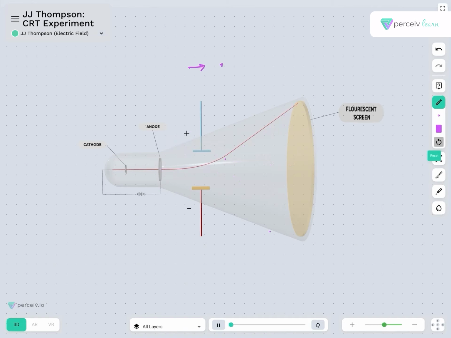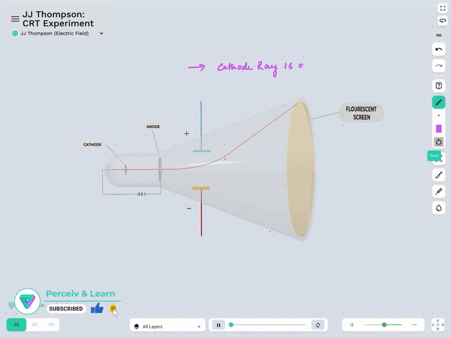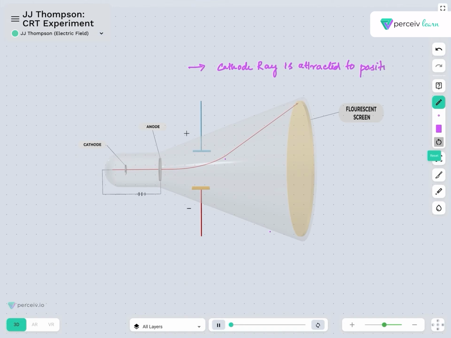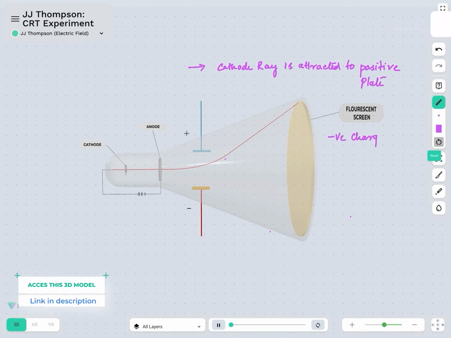So the observation made by J.J. Thomson was that cathode ray is attracted to the positive plate. So definitely it has the nature of negative charge. As it is being attracted to the positive plate, it has negative charge.